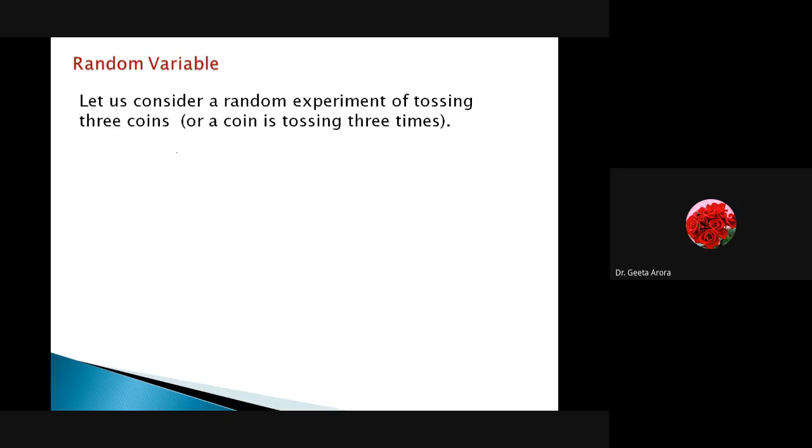Let us consider an example. Here I have not taken the simple examples. Till now we have worked with 2 coins and that is already known to us. You can use the same procedure for 2 coins or 1 coin also, and I will show you what random variable we are actually talking about. Let us consider a random experiment. We are already aware of a random experiment: it is one whose outcomes are known to us. If I have thrown a single coin, I know that either head can appear or tail can appear, but what will appear at any instant is not known. So that is a random experiment.